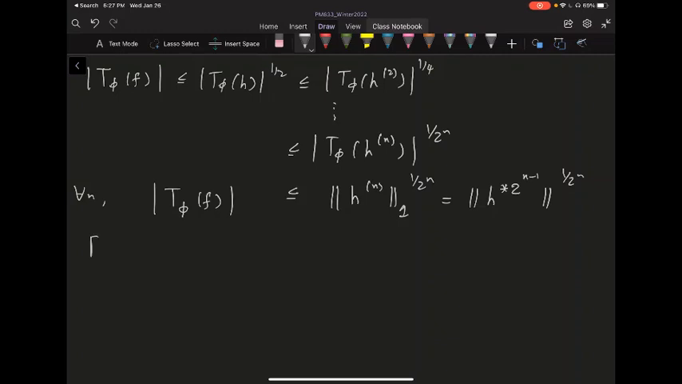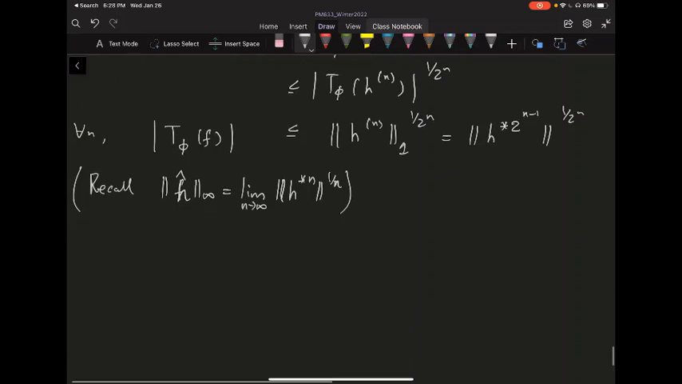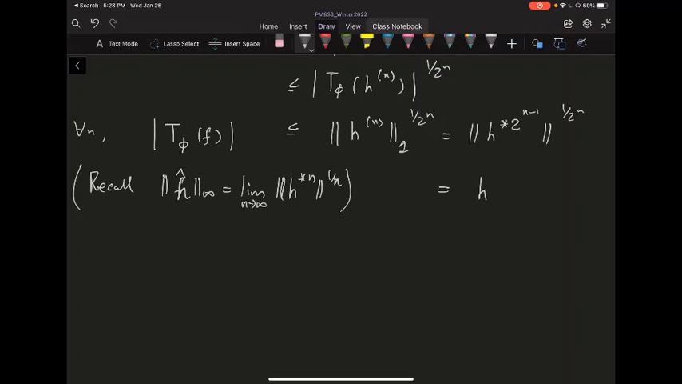So let's just recall. We proved that the infinity norm of f check, or in this case I should say h check, is equal to the limit as n goes to infinity of the norm of h convolved n times, to the 1 over n power. This comes from the Gelfand theory. We didn't prove it, but that's just a fact. So now you look at this formula, you have h raised to the 2 to the n minus 1 power and n goes to infinity. So you see that this is related to the infinity norm of h check, raised to the half power.